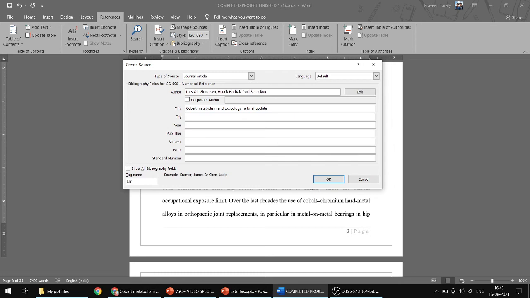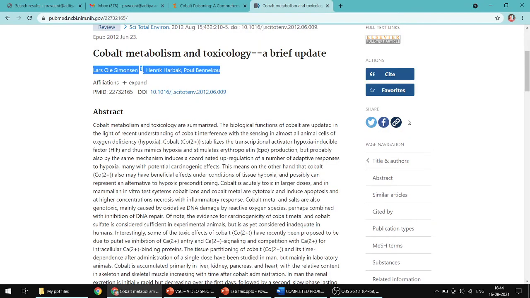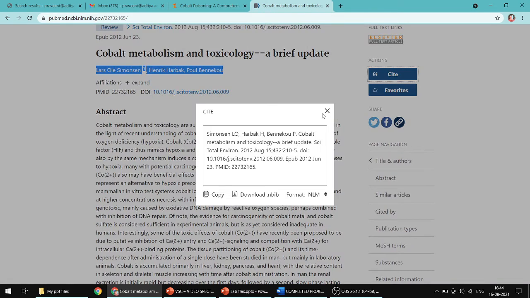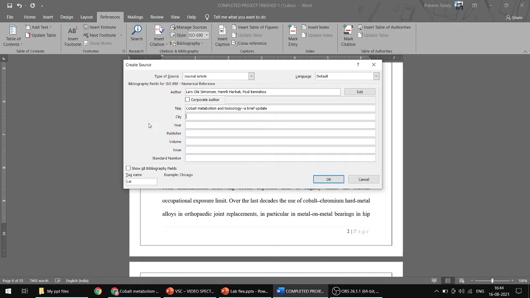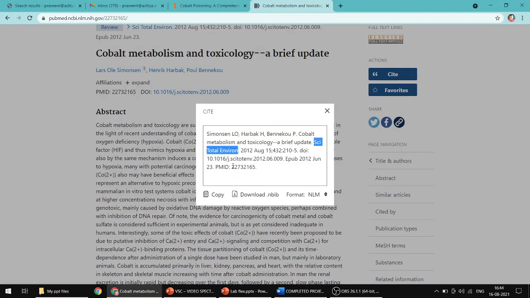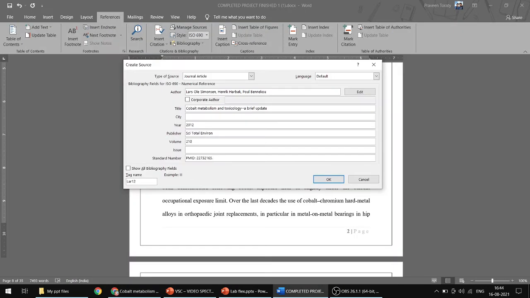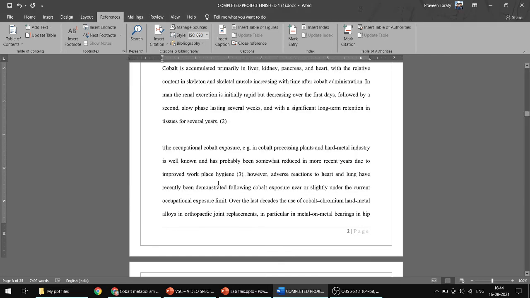Remove one or two, whatever it is, and the city is not given here, and the journal name, year 2012, then PMID, so all details I have mentioned. Okay, so I got 3 here.